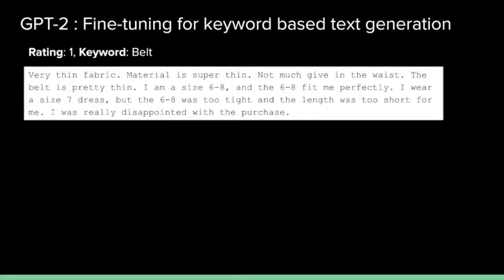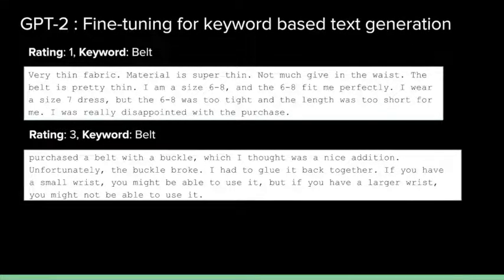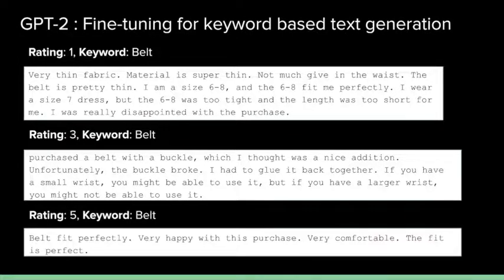Let's look at some results of the model. For a rating of 1 with a keyword of belt, we see a very negative review about the belt, which talks about very thin fabric, or that the material is super thin, etc. For a rating of 3 with the same keyword, we expect a neutral one, as we see here, where the belt buckle was a nice addition, but unfortunately the buckle broke. But if we have a rating of 5 with the keyword belt, the review generated says the belt fits perfectly and the customer is very happy with this purchase.